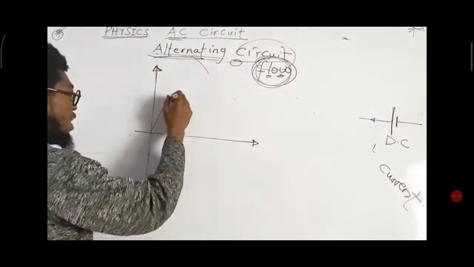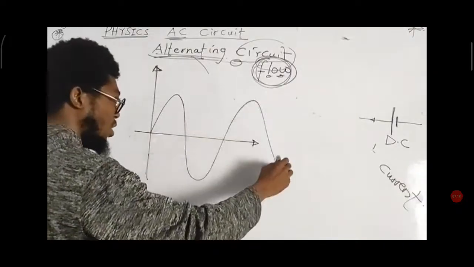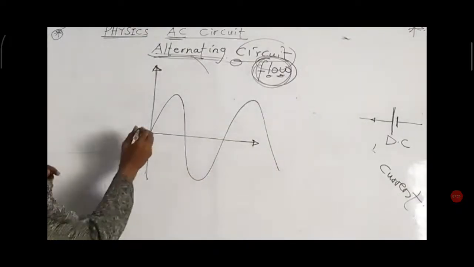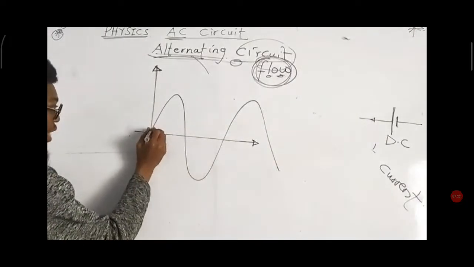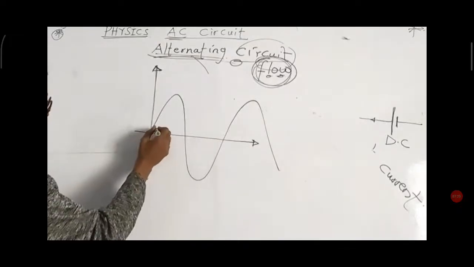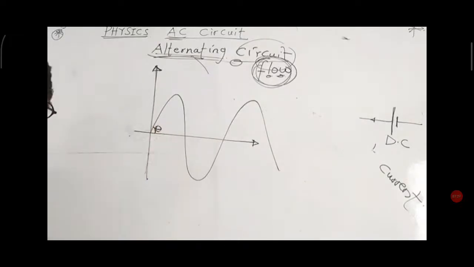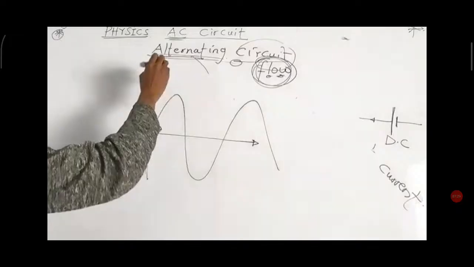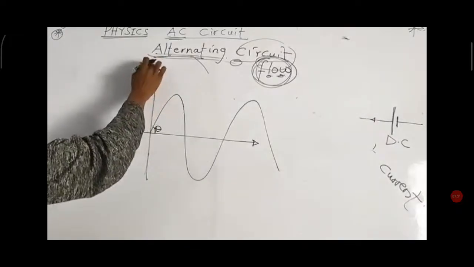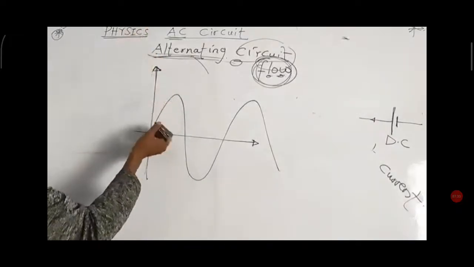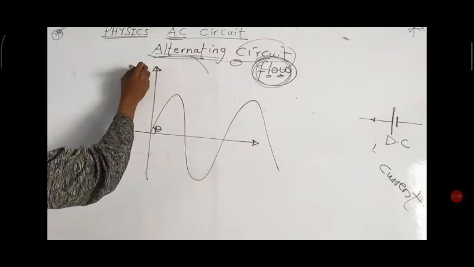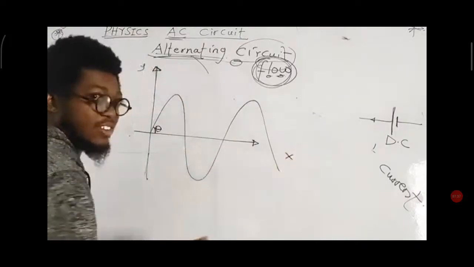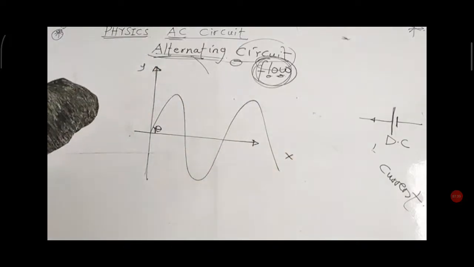If the current leaves a source, it looks like this. Then I can see that the current, as it flows, makes a particular angle theta with the horizontal, and this is the y-axis.